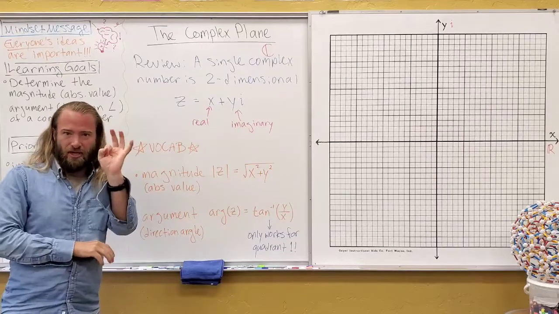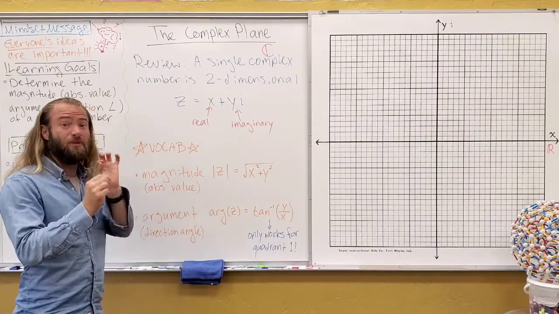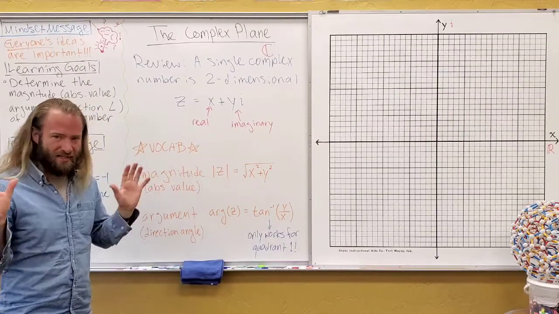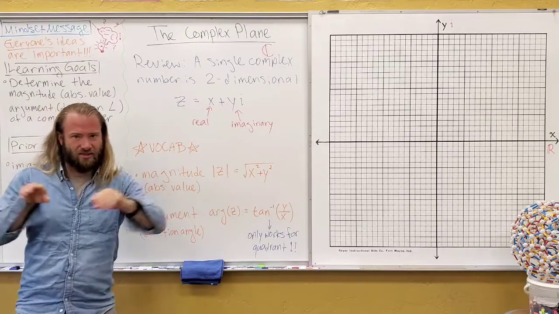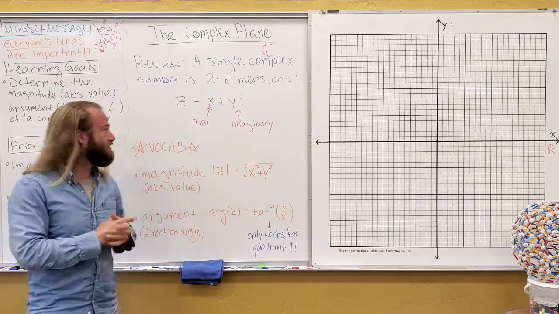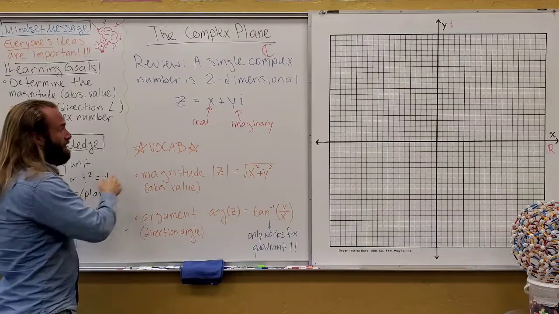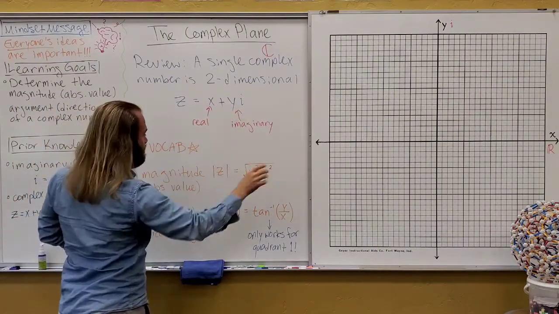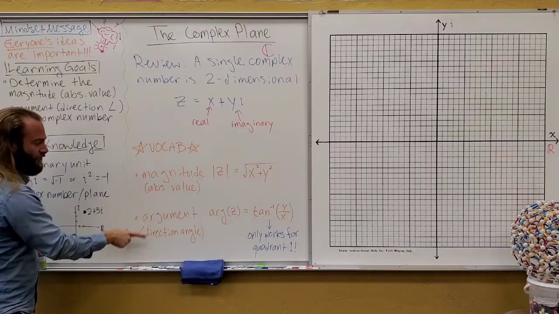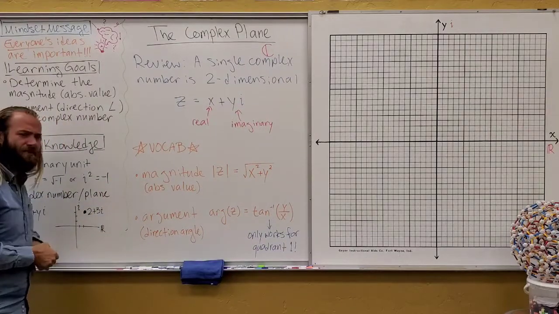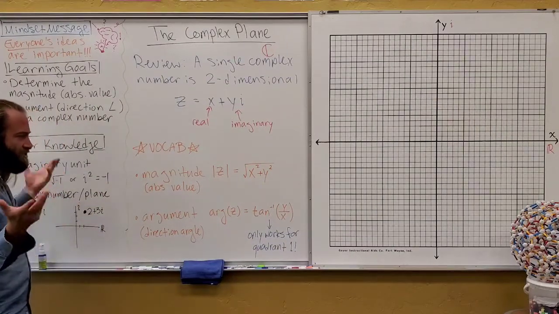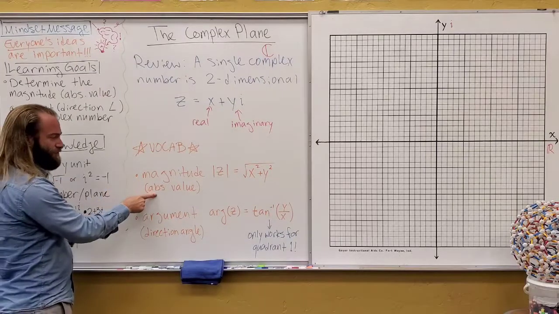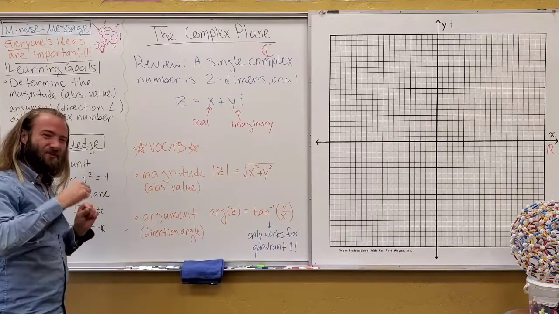So you think of that one point in the complex plane, but it has two pieces to it. And it's just the same idea as coordinates, because it is a rectangular over and up kind of thing. It has two pieces, right? The two dimensions are the real part and the imaginary part, as we mentioned. And some vocab to remind you, this should be something that you've studied in the past, but if it's not, it's okay. The magnitude or absolute value, remember that means the distance from 0?